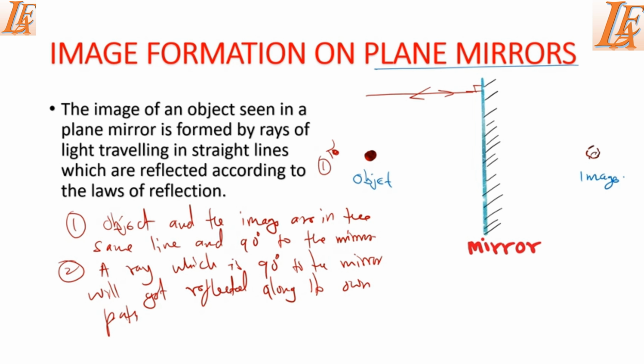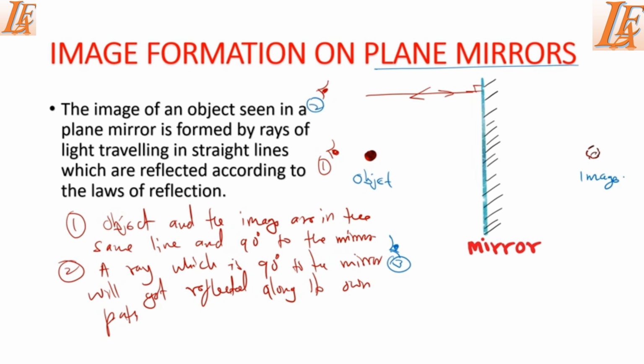I also want to draw a ray for a person up here, the second eye, and someone who is down here, the third eye. How will these people see that image? Remember, we have an image behind there.